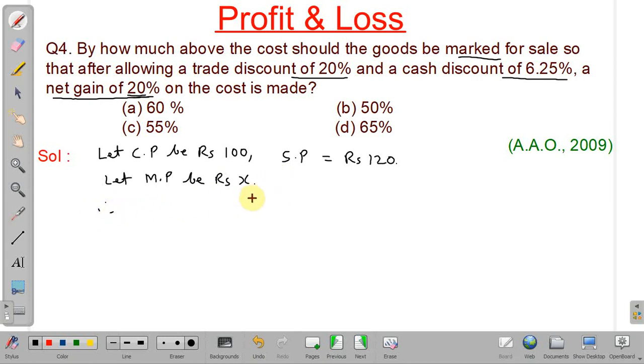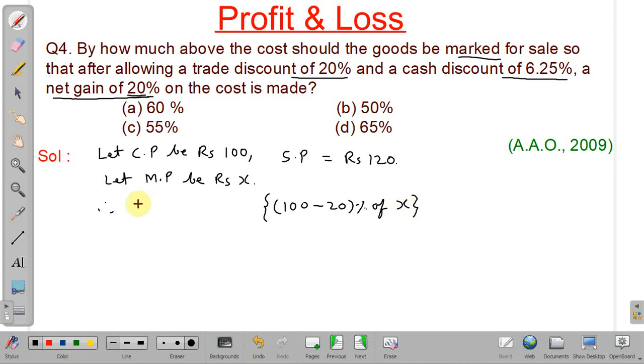Therefore, after the first discount, that is trade discount, the price of the good will be 100 minus 20% of mark price, which is X. Okay, and over this the second discount will be given, that is cash discount of 6.25%.